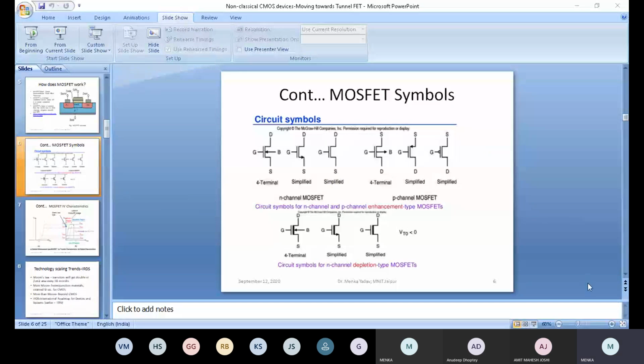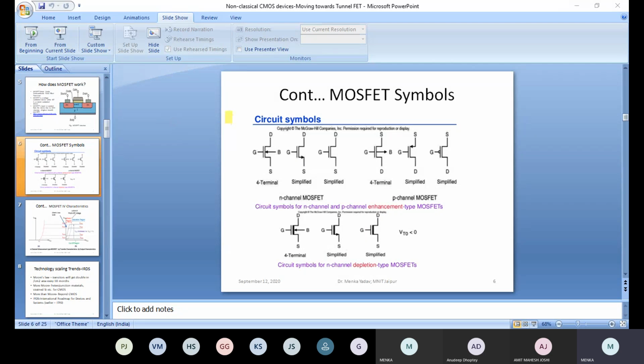The pen and highlighter options I'm not able to see, so I'm using the same pointer only. There are three options for this. First, you can use three symbols. One is this, with the terminals gate, drain, and this is the source, and this is the substrate or the body. This body is inside because it shows N-type and P-type. P pointing inside. Likewise, this can be represented as a three terminal device in this fashion.